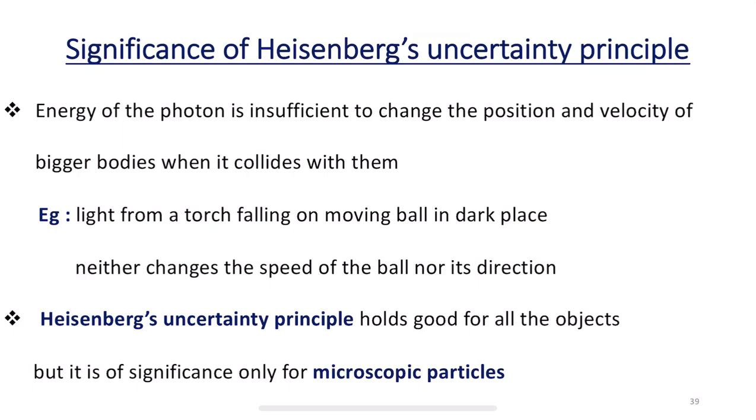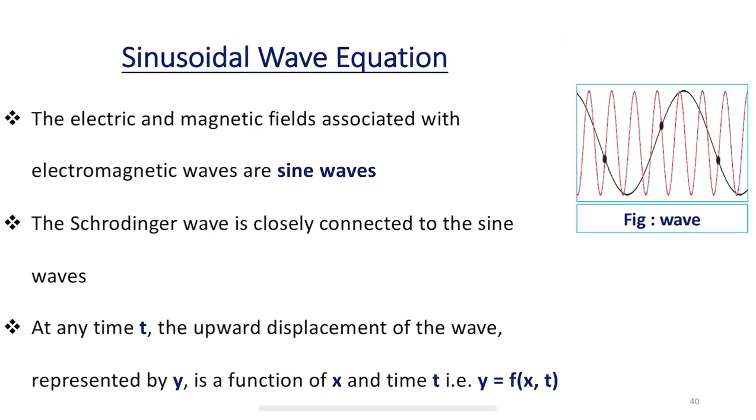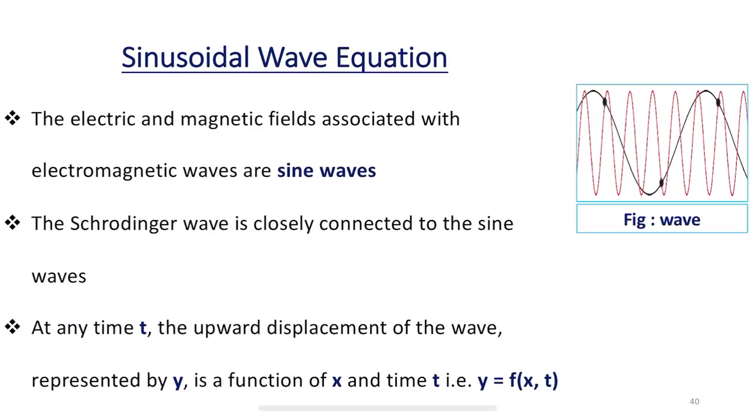That means Heisenberg's uncertainty principle can be understood in a better way when we consider microscopic particles. Obviously, the energy of the photon is insufficient to change the position and velocity of bigger bodies. For example, the light from a torch falling on a moving ball in a dark place neither changes the speed of the ball nor its direction. So this is where we stopped in our previous class.